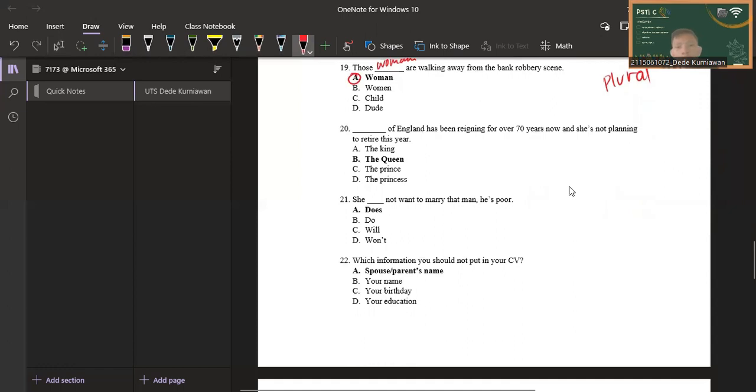Number 20: blank of England has been reigning for over 70 years now, and she's not planning to retire this year. So from the question, we know that she is a woman. So here the answer is the queen, because queen is a she or woman. The prince is not correct, and the princess is not correct because princess is she, but the context here